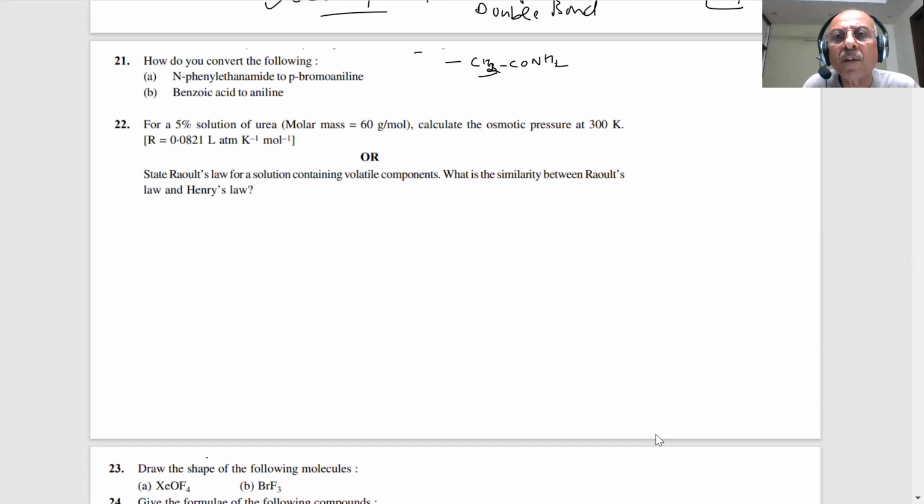Then one of the hydrogens on this nitrogen will be replaced by phenyl. N-phenyl ethanamide. So what does it mean, student? I'm writing it this way: NH with phenyl, and C double bond O CH3. CH3CO and phenyl, N-phenyl ethanamide.